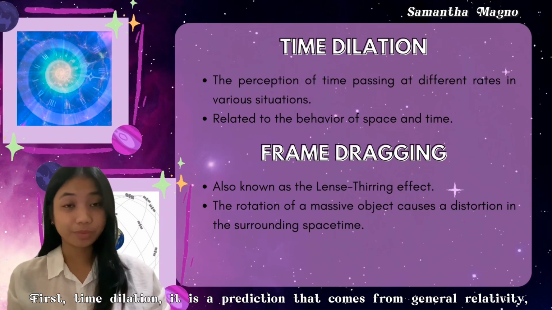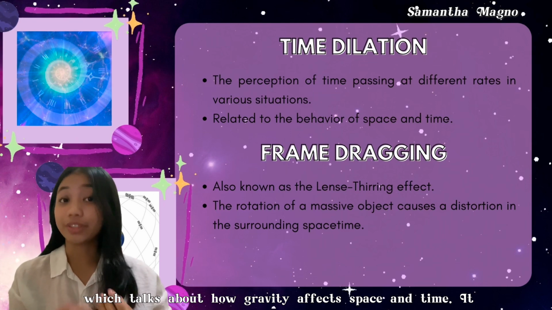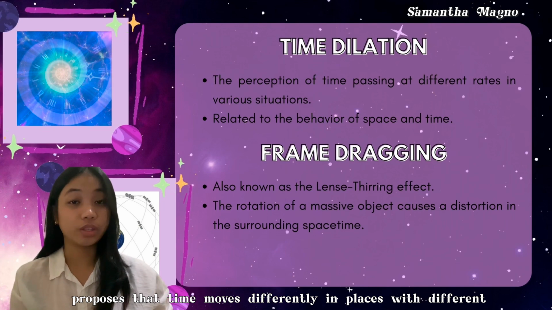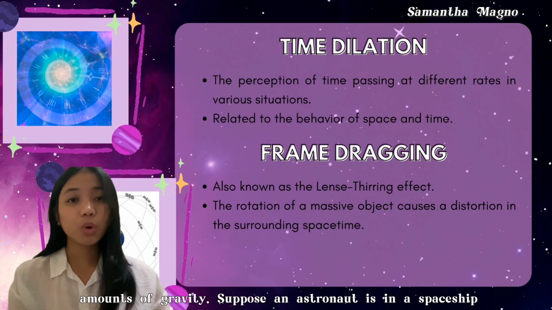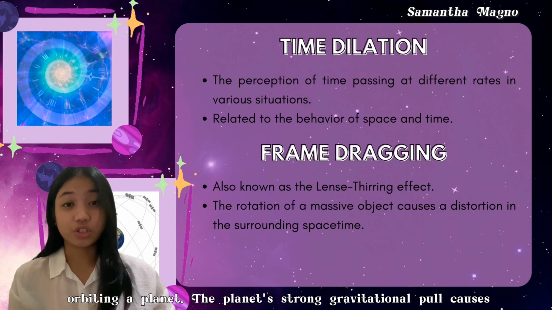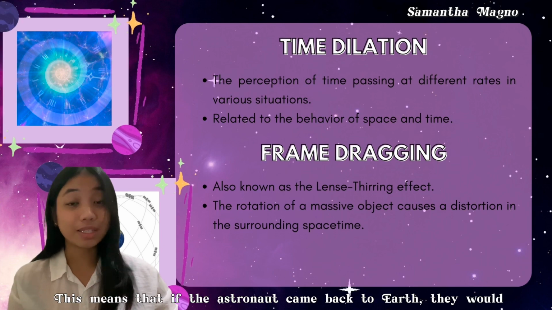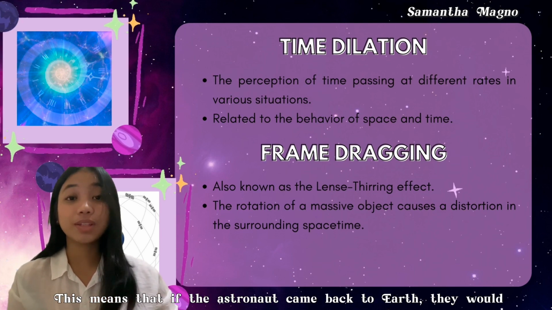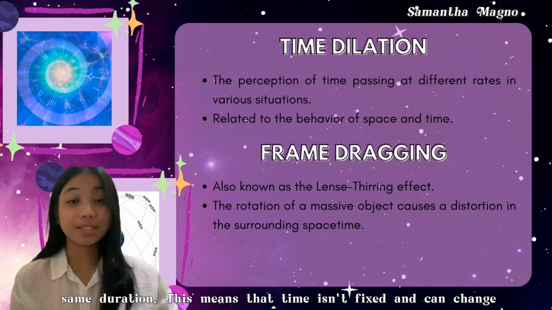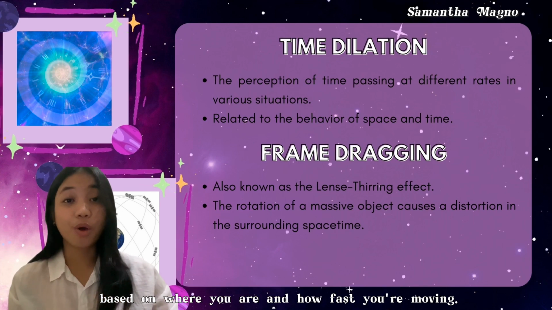First, time dilation. It is a prediction that comes from general relativity, which talks about how gravity affects space and time. It proposes that time moves differently in places with different amounts of gravity. Suppose an astronaut is in a spaceship orbiting a planet. The planet's strong gravitational pull causes time to pass slower for the astronaut than for the people on Earth. This means that if the astronaut came back to Earth, they would have aged less than someone who had remained on Earth for the same duration. This means that time isn't fixed and can change based on where you are or how fast you're moving.